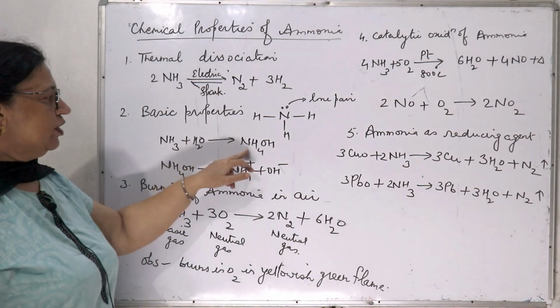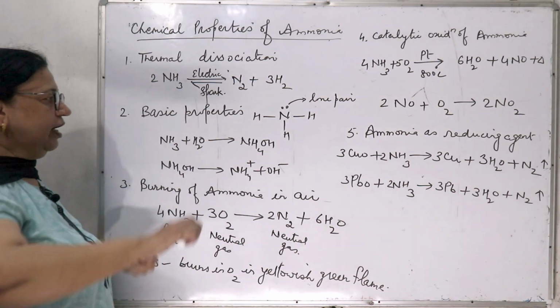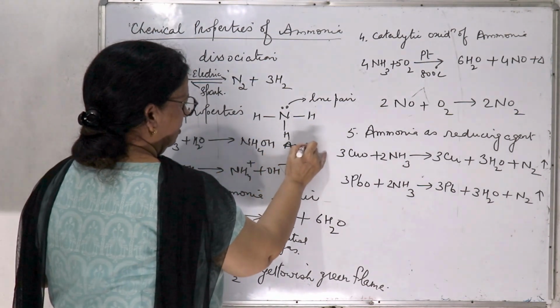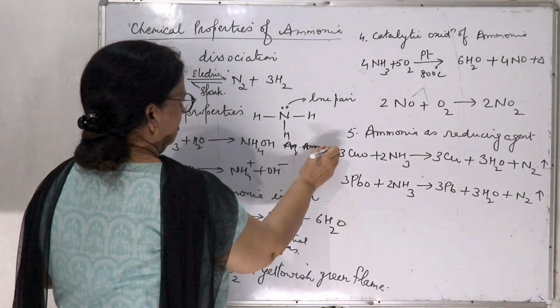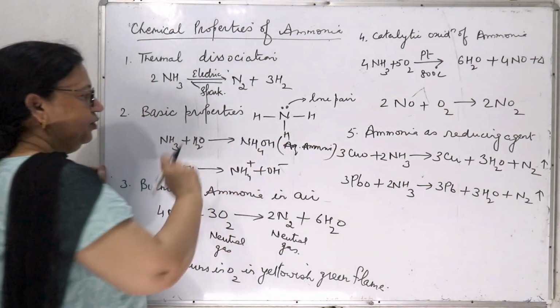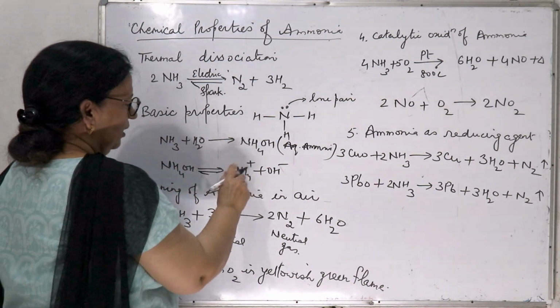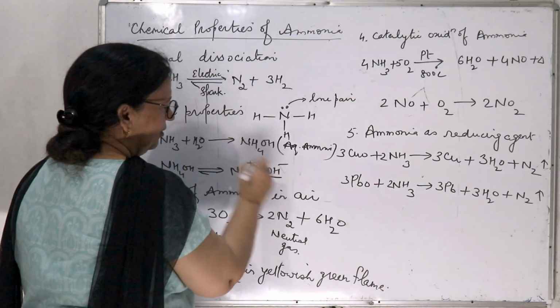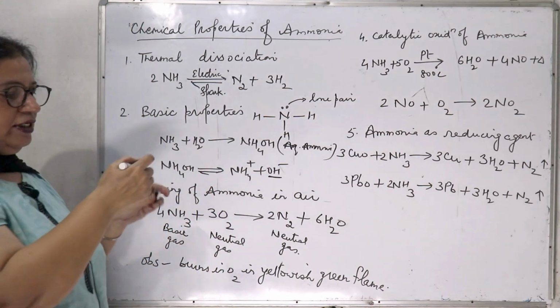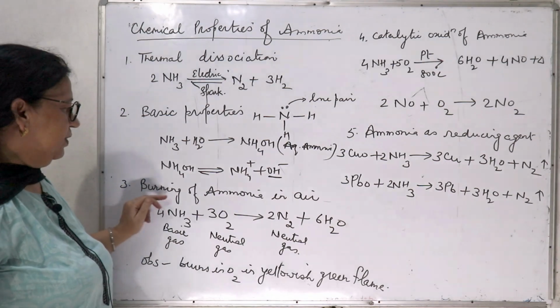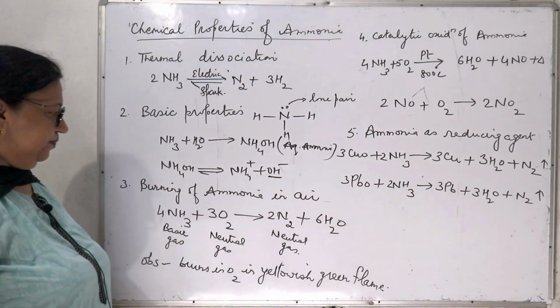Ammonia when dissolved in water gives ammonium hydroxide, and this is aqueous ammonia. Ammonium hydroxide, when it dissociates, gives ammonium ion and hydroxide ion, and hydroxide ion is given by bases.